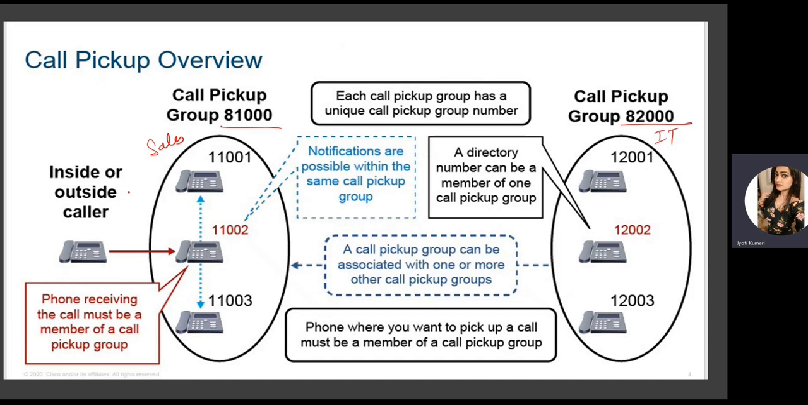Now, let's say any user from inside or outside calls a user in this group, and this user is not available at the moment. The phone is receiving the call, but you must be a member of the call pickup group if you want to take this call on behalf of this user. Each call pickup group has a unique call pickup group number, as you can see assigned to each group. Notifications are possible within the same call pickup group, so only users in the same call pickup group will receive this notification. A call pickup group can be associated with one or more other call pickup groups as well.